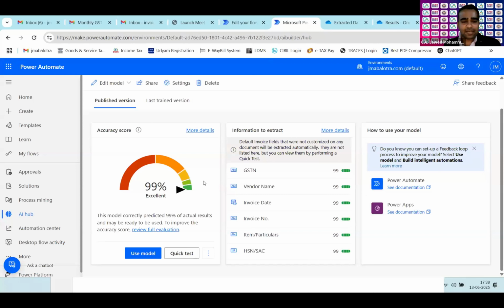Every agent has a maintenance type of thing, and if we want different types of invoices to be mapped or trained on, then we will have to keep up the regular maintenance that is required in every agent. Correct. And for every client, I'll have to do that. No, no, in general, most of the clients in my city or in my office are using the same software. I'm saying it's not subjective, it's about the software. If the software is the same, then the invoice format is the same. Yes, sir. Got it. Otherwise, if it's different, yes.